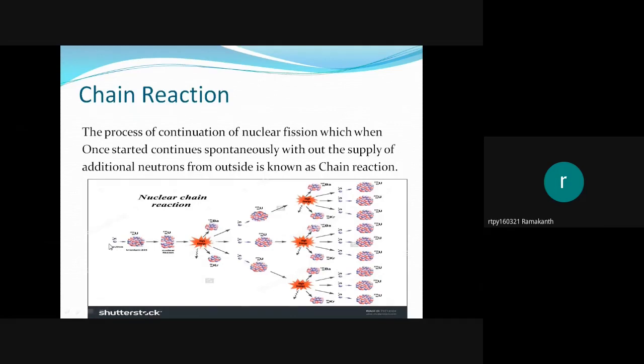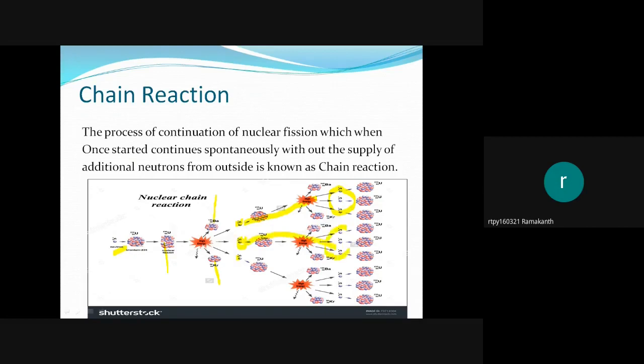There is one neutron. When it bombards uranium-235, it produces uranium-236. The uranium-236 is unstable and splits up into barium and krypton, producing 3 neutrons. Each neutron again bombards uranium-235 and produces 3 more neutrons.